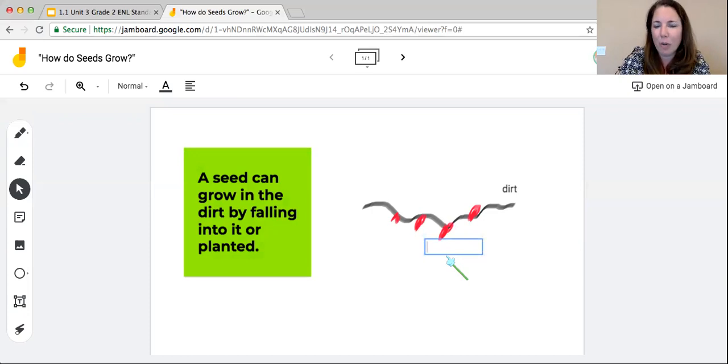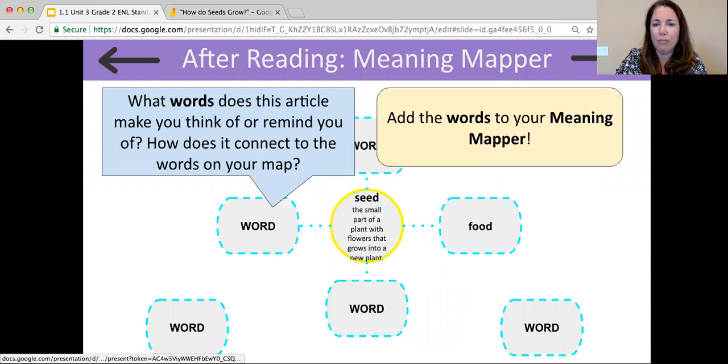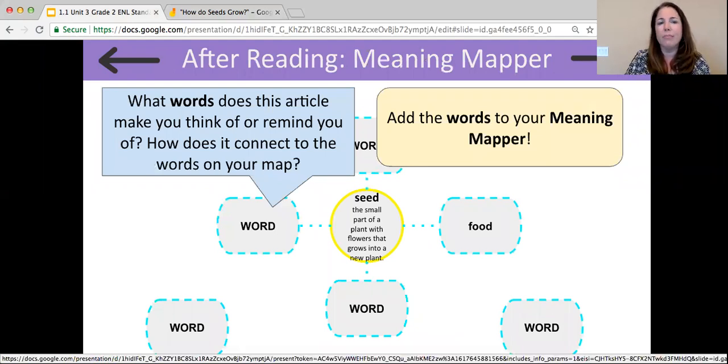Seed. Let's stretch out that word seed again. We have that vowel team EE that also makes the long E sound, right? And our last sound is D. Seed. Okay. So I drew and labeled my picture to show what I learned from reading this article. So readers, let's take a look back at our focus word. Okay, so take your meaning mappers back out. And let's take another look at our focus word seed.